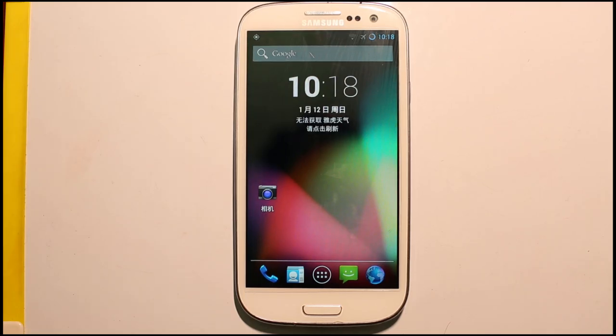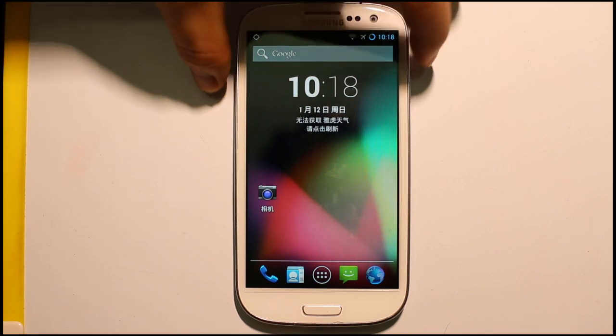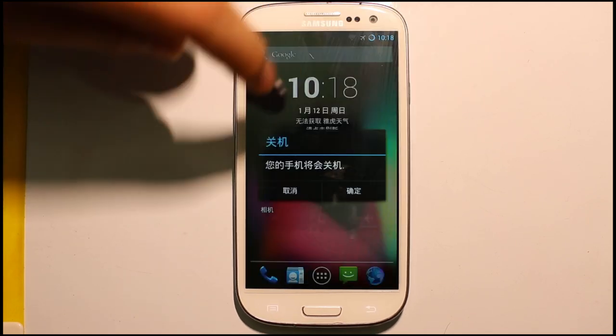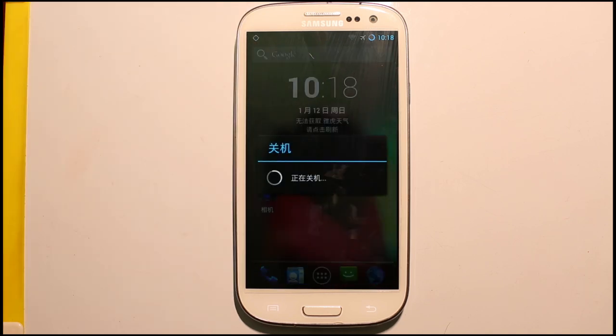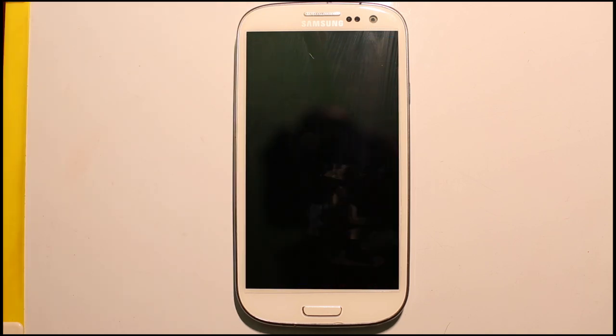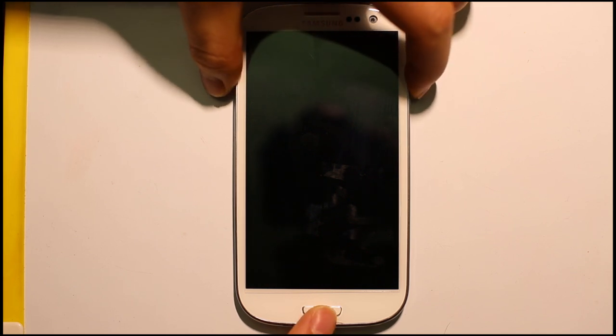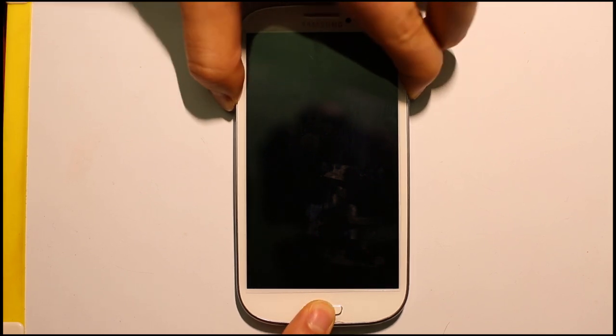Now, I'm going to install the Google applications. Turn off the phone. And then enter the recovery mode by pressing the power, home and volume up buttons.